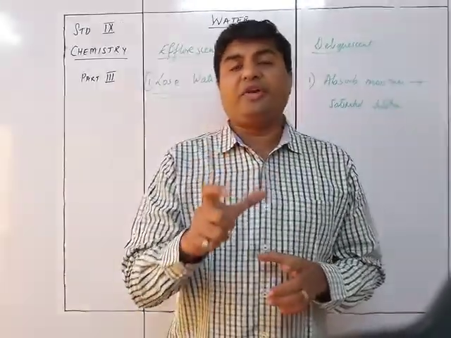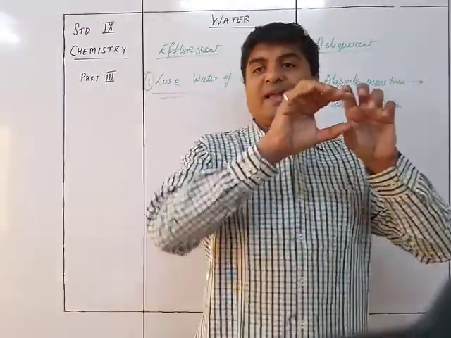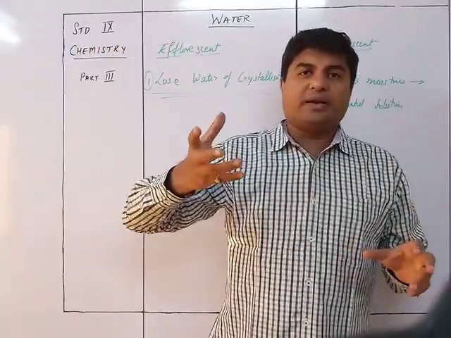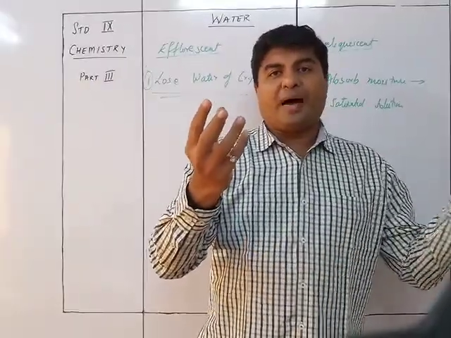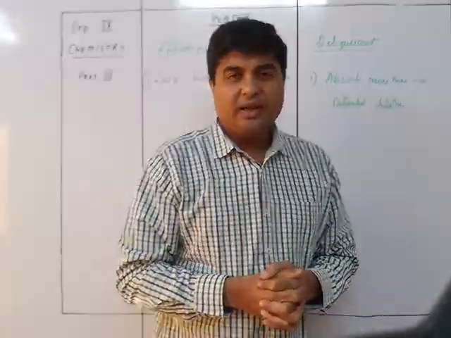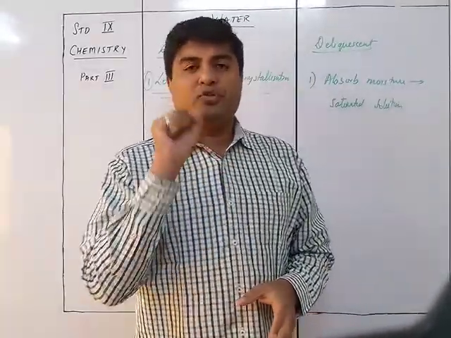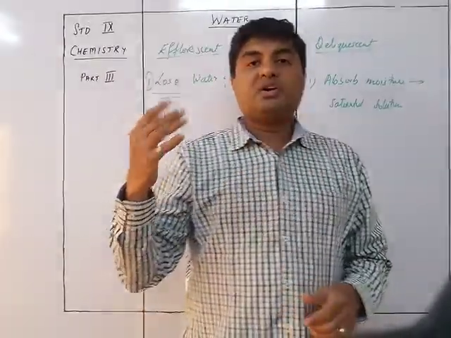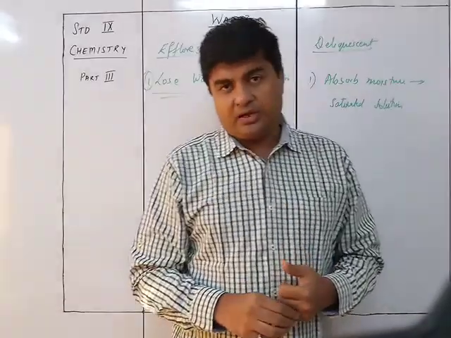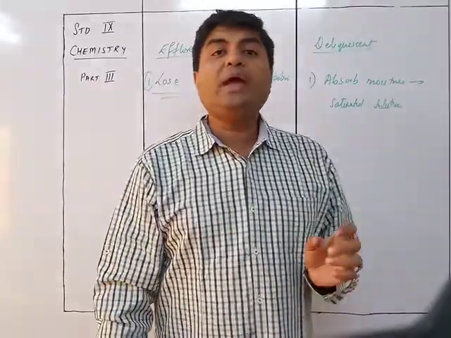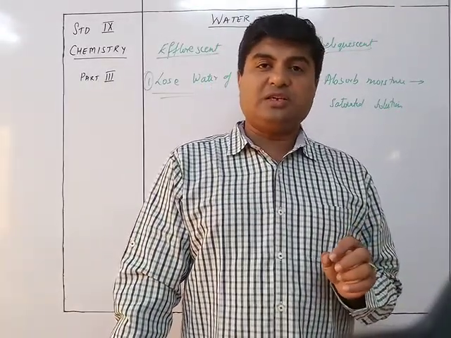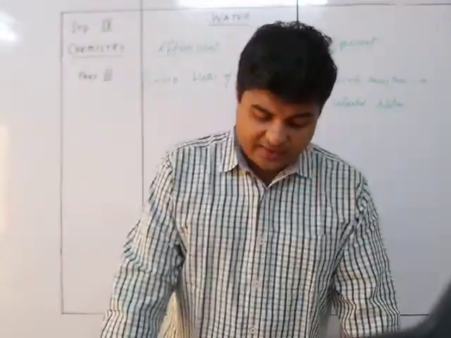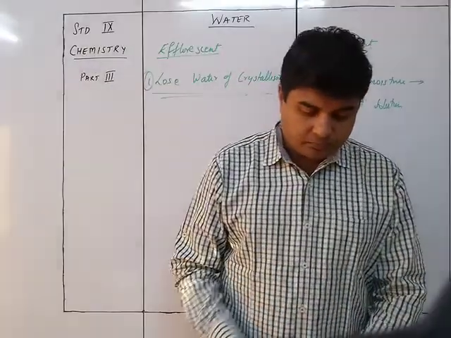Because they have an affinity towards water, if any gas is made which has water in it, you can allow it to pass through these drying agents, and they can easily absorb the moisture from those gases and give you a dry gas in turn. So that is why we use these hygroscopic substances in two forms. One is drying agent and the other is dehydrating agent. What's the difference between the two?